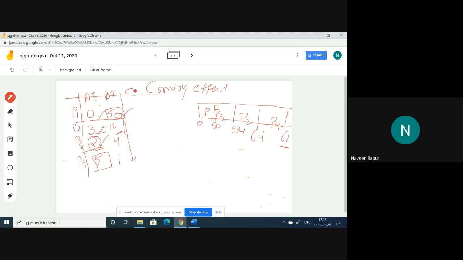So the completion times. The completion time of P1 is 50. The completion time of P2 is 64. The completion time of P3 is 54. And the completion time of P4 is 65. It is 65: 64 plus 1, 65.